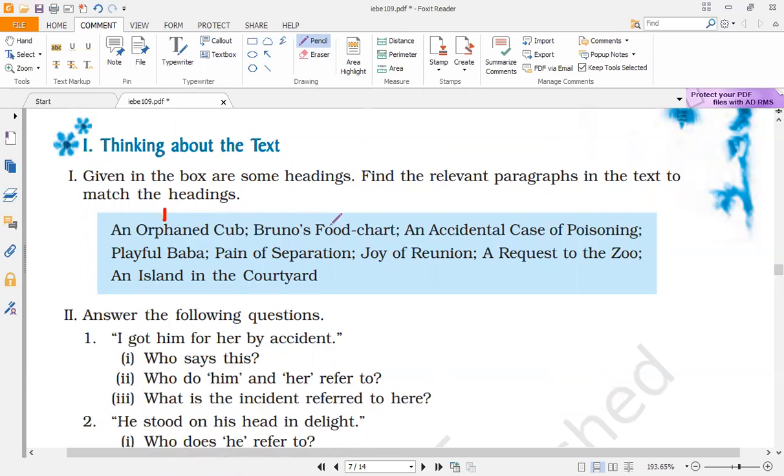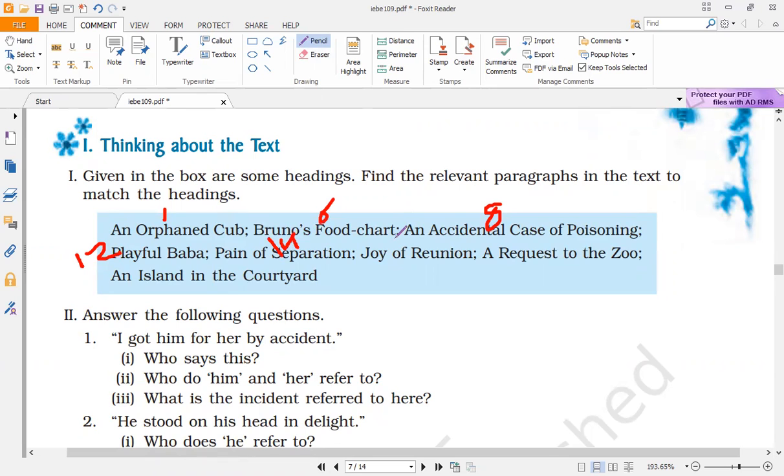Then there is Bruno's food chart, where the author has described what type of food Bruno likes to eat, and it is mentioned in paragraph number 6. Then an accidental case of poisoning is mentioned in paragraph number 8. Playful Baba, where we see Baba playing various types of tricks, is in paragraph number 12. Pain of separation, when Baba got separated from the author's wife and how bad he felt, you find it in paragraph number 14.